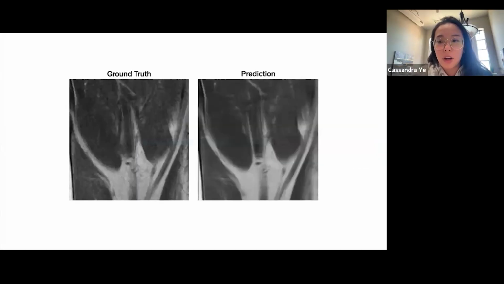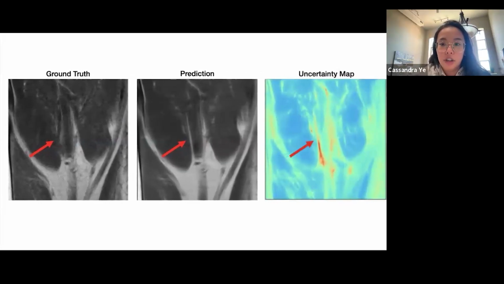For example, in this MRI knee image, the left image is the ground truth and the right is the model prediction. If I didn't draw your attention to the structural hallucination, it would take a while for human eyes to find. Finding areas of hallucination can be made easier by quantifying model uncertainty. You can see here in this uncertainty map that the red highlighted region corresponds to the hallucination. How do we get this map?